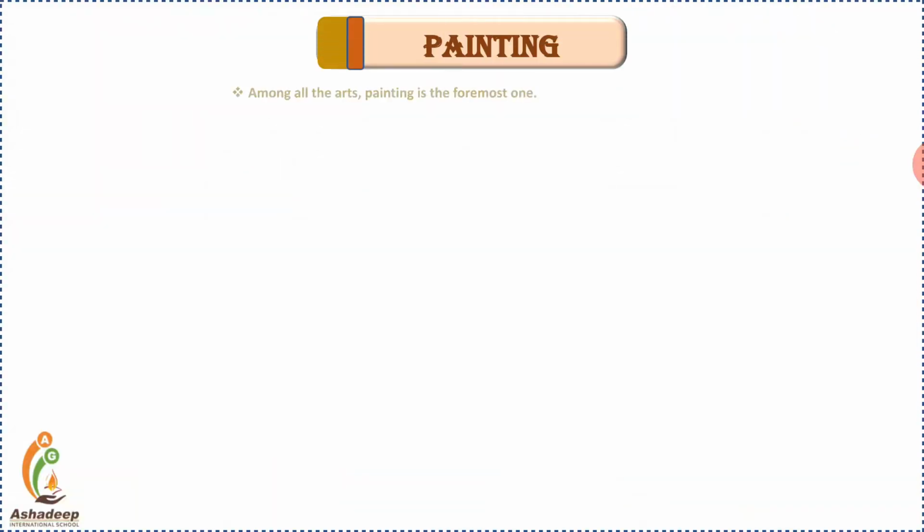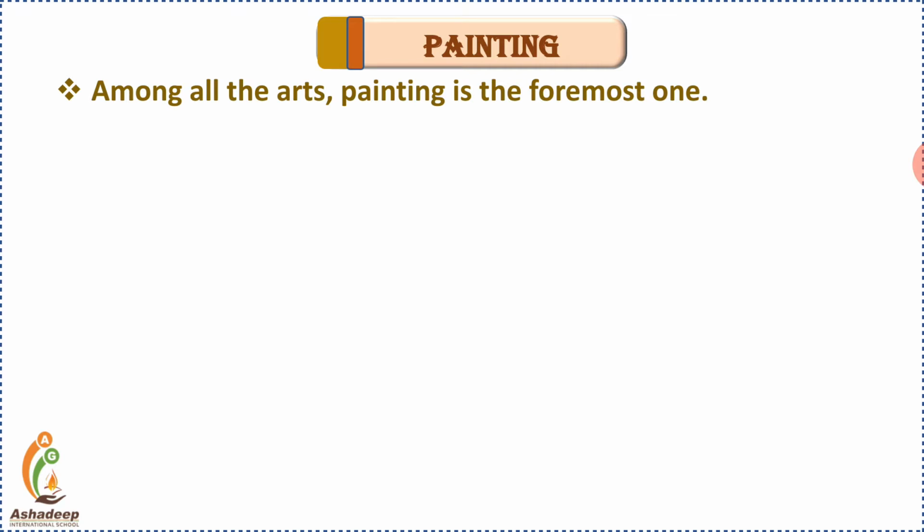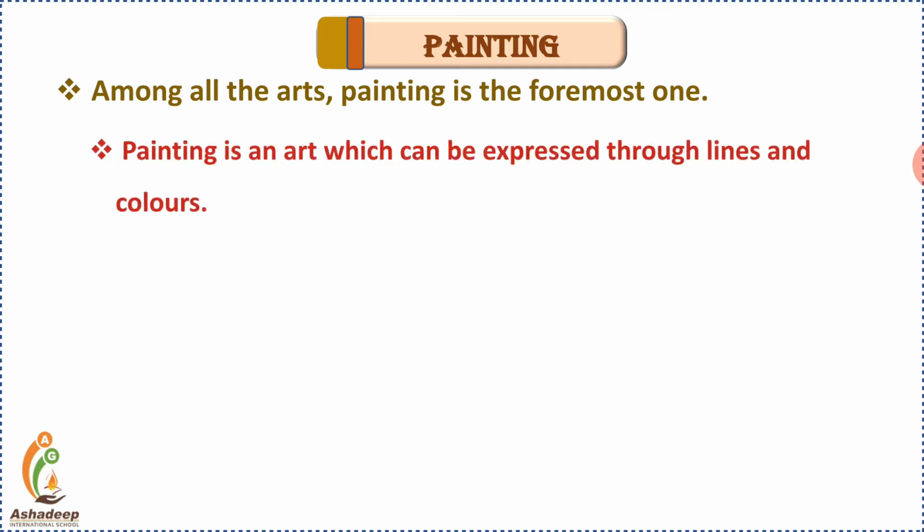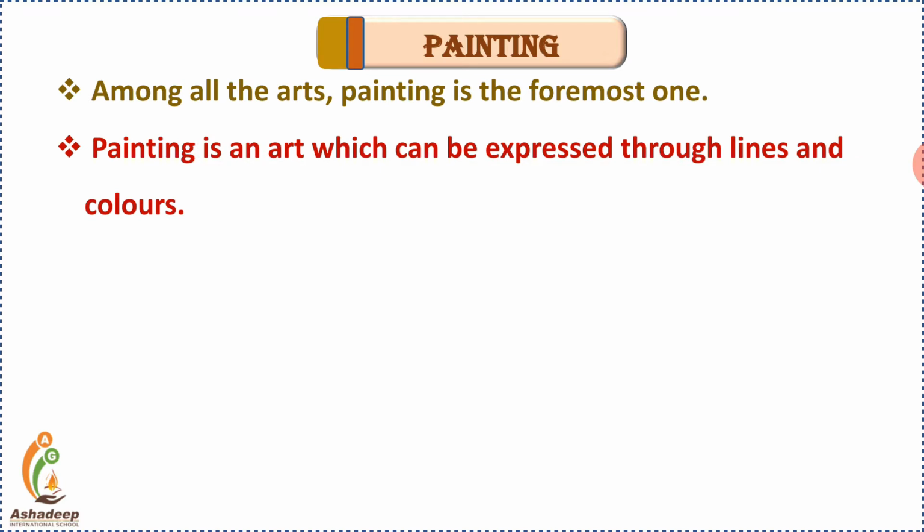Moving further, painting. As we have discussed the different art forms, painting is also the foremost one and one of the old arts also. Painting is an art which can be expressed through lines and colors. While drawing or painting, the painter uses different kinds of colors and different strokes and lines which he draws.